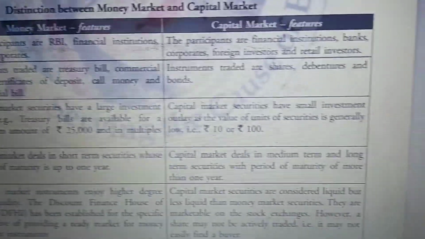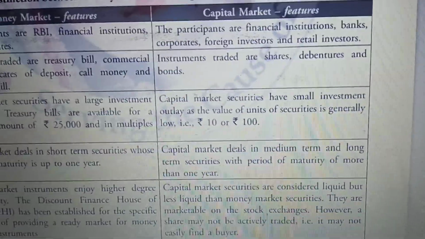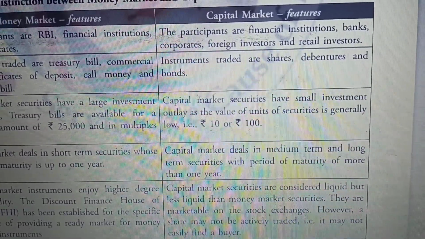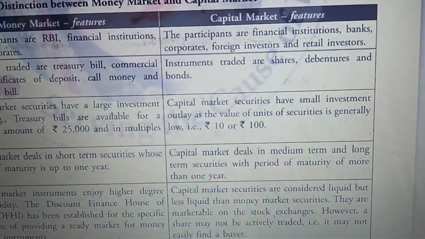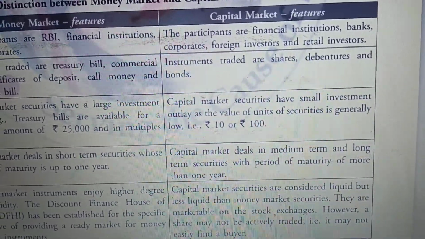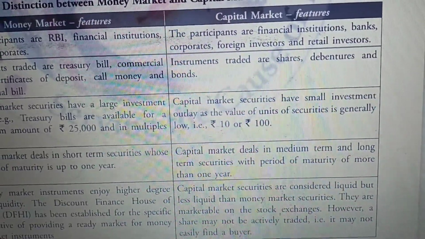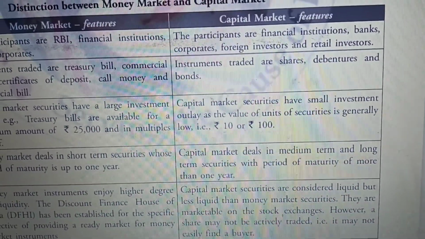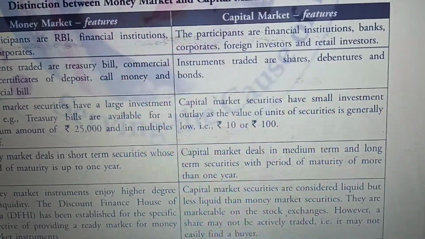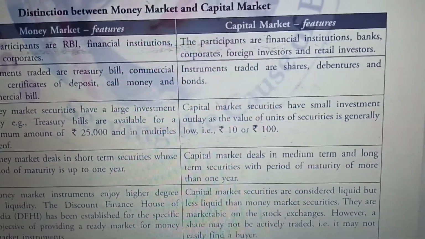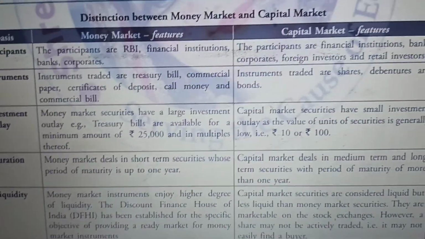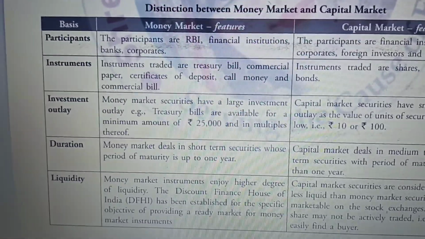Whereas in the capital market, a small investment is also possible because the per unit price of the share is low. The face value of one share can be 10 also or 100. So you can see the difference in the investment outlay.